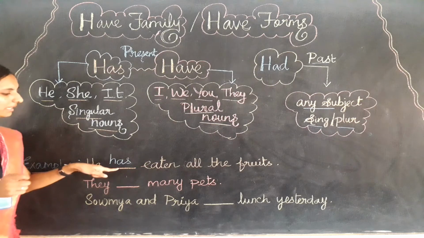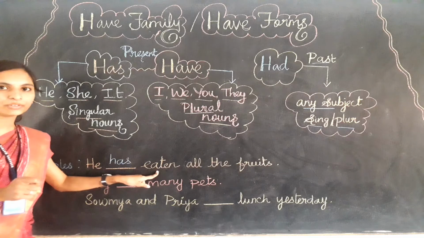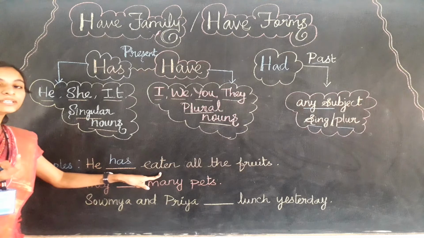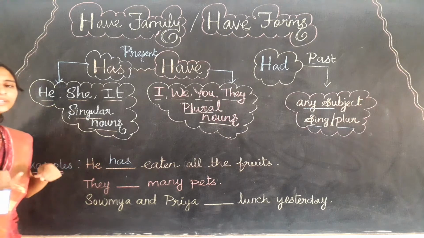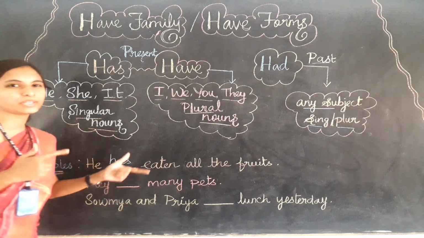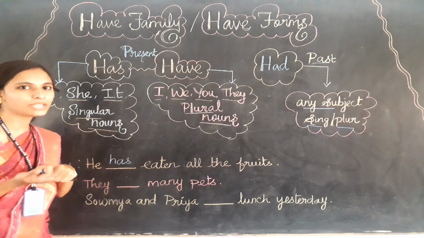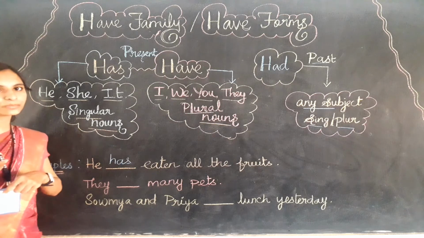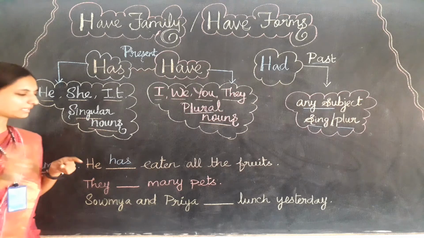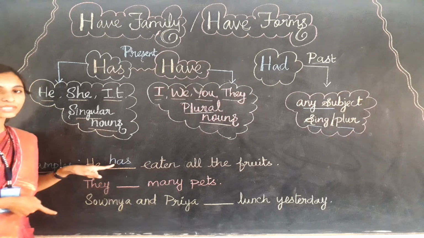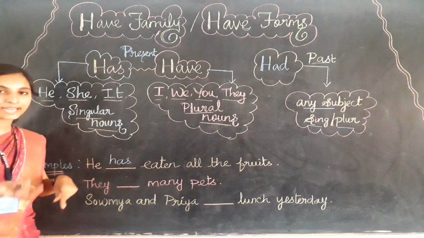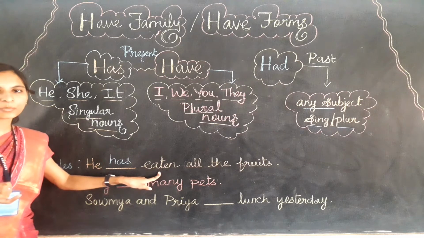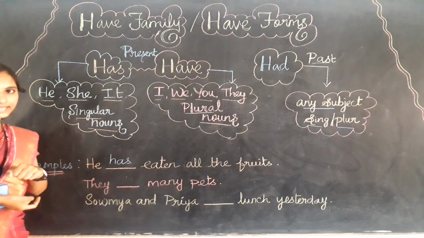And remember that when the have family comes with the main verb, use the past participle form only. That you will learn later, after finishing this video. When you are going to learn about the tenses, there you will learn the past participle forms, okay? But remember that when we are using has after the main verb as a helping verb, then the main verb will act as a past participle form only, okay? So let's learn the second example.